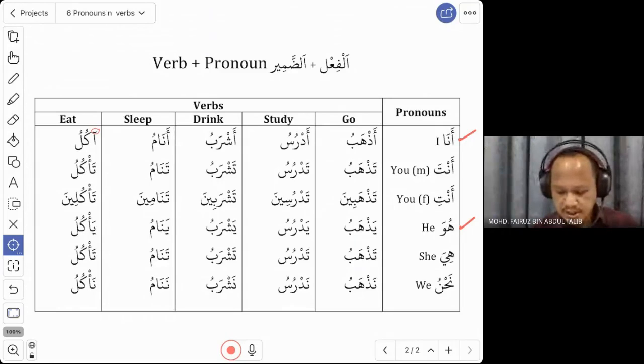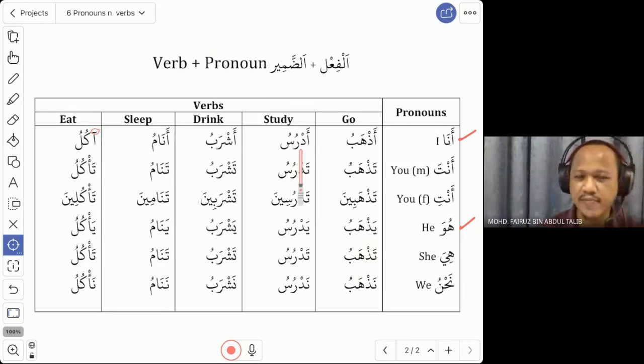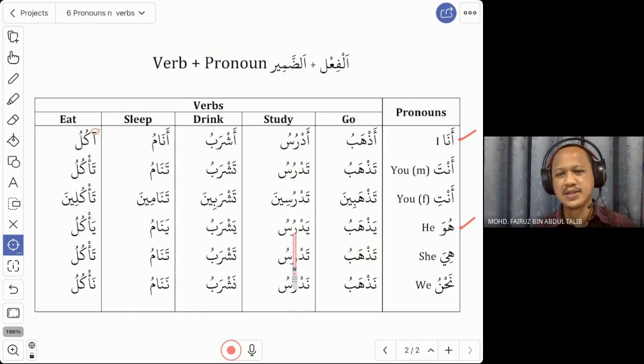Okay. So again, this is for huwa. You change to ya. So huwa yazhab. We go to the second verb. Just now we said adrus, I study. So how do you say he studies? Change the a to ya. So adrus becomes yadrus. So we say huwa yadrusu or huwa yadrus. He studies. Huwa yadrus fi jami'ah. He studies in the university or he is studying in the university. Depending on the context.